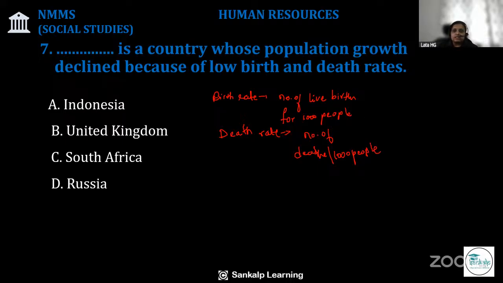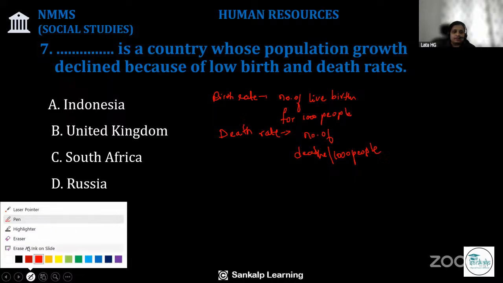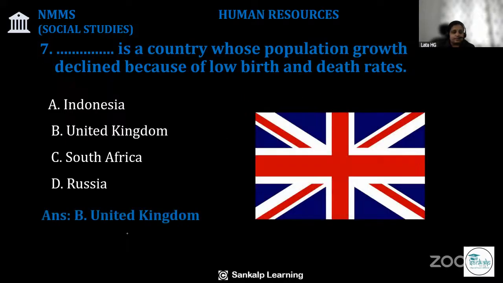So which country's population growth declined because of low birth and death rates? Option A, Indonesia. Option B, United Kingdom. Option C, South Africa. And option D, Russia. The correct answer is United Kingdom. United Kingdom's population growth has declined.